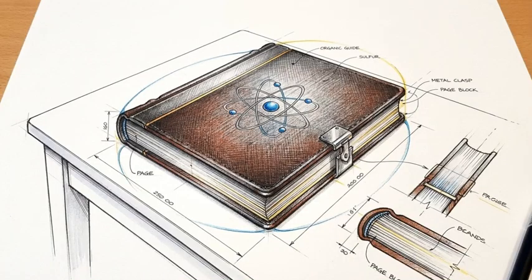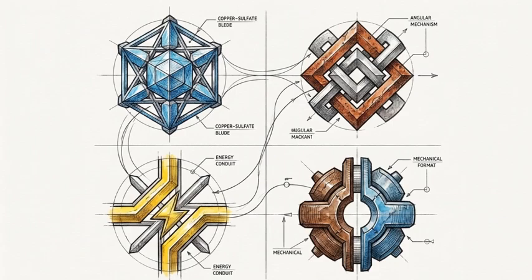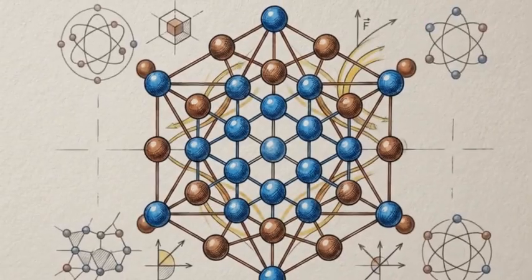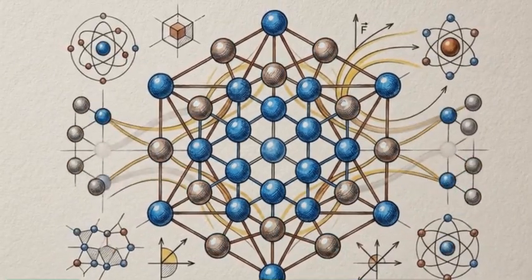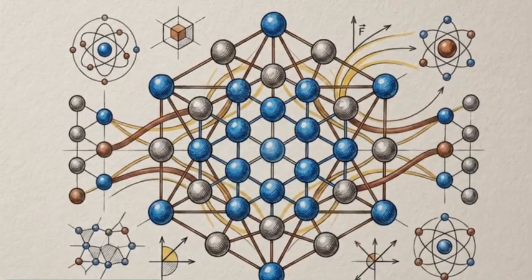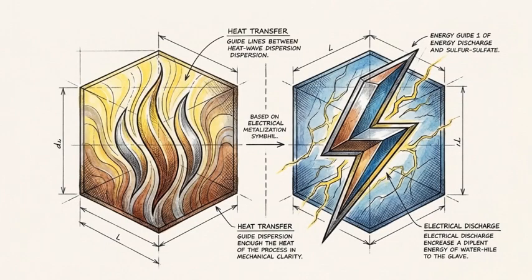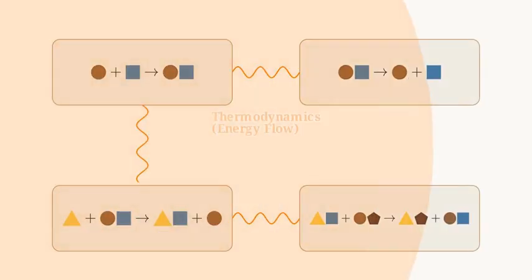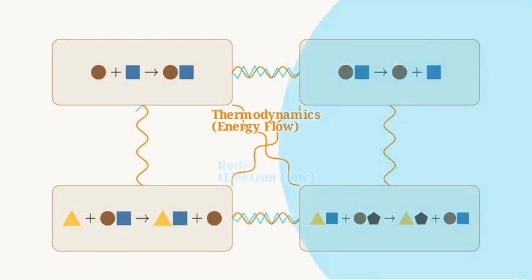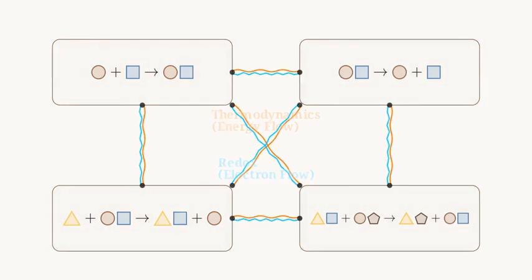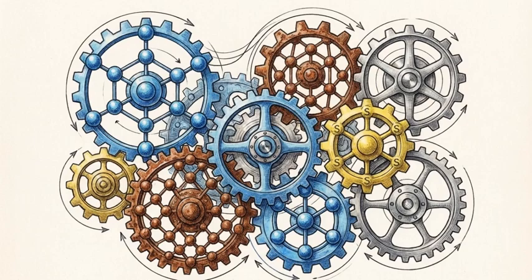We now have a complete toolkit for reading the physical ledger of chemical reactivity. We start with the 4 structural archetypes: combination, decomposition, displacement, and double displacement. Categorizing reactions into these 4 bins allows us to accurately predict the structural outcomes of complex atomic collisions. To understand exactly why those collisions result in a specific outcome, we apply our 2 universal constraints. We apply the thermodynamic lens to track exothermic and endothermic energy transfer. And we apply the redox lens to map the exact flow of electrons. Through this framework, chemical reactivity emerges as a predictable, elegant system of physical mechanics.